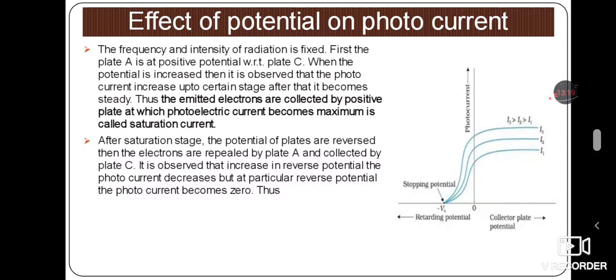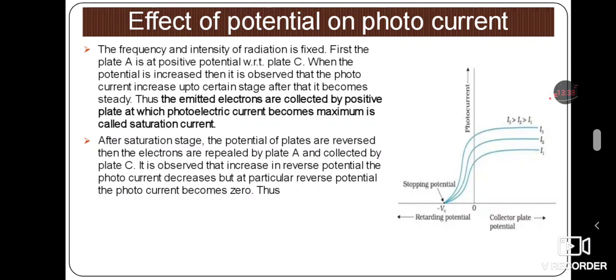Then what happens, let us see. After the saturation stage, the potential of the plates is reversed. Once the current reaches the maximum value, increasing the potential further is of no use because the current will not increase.